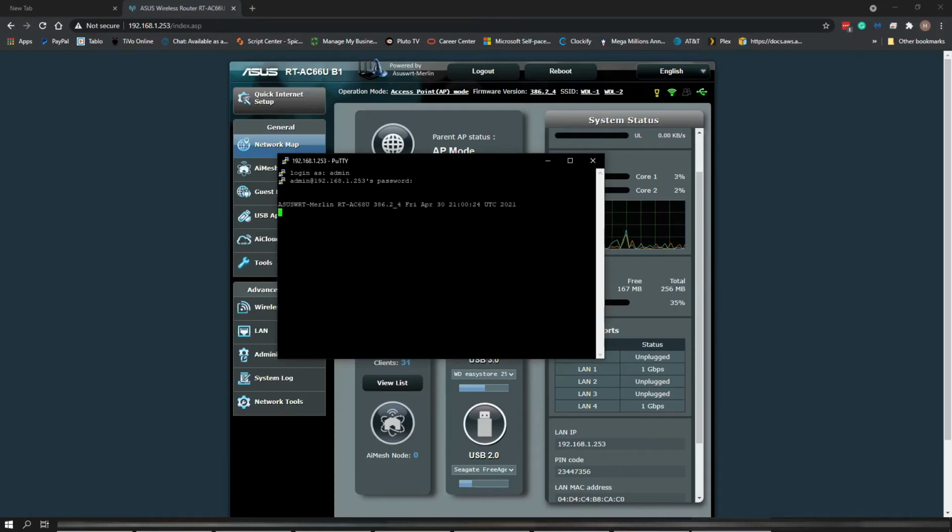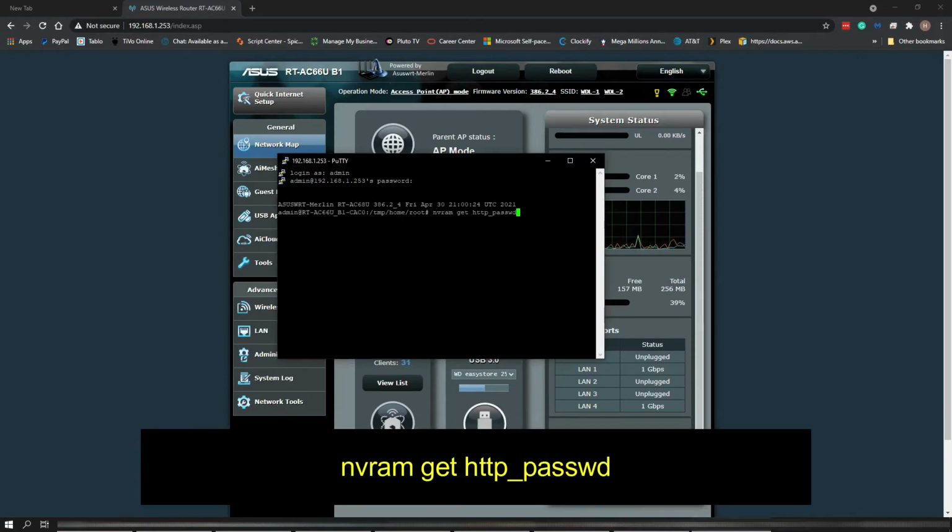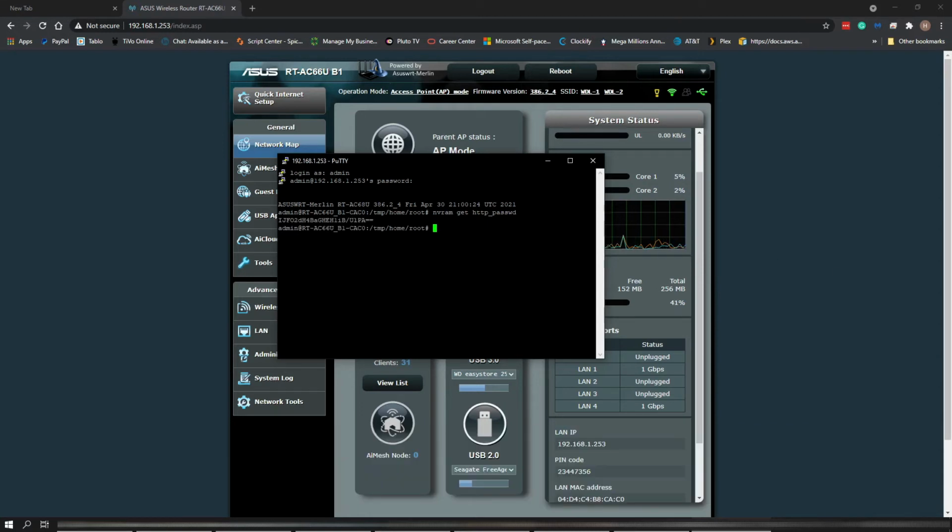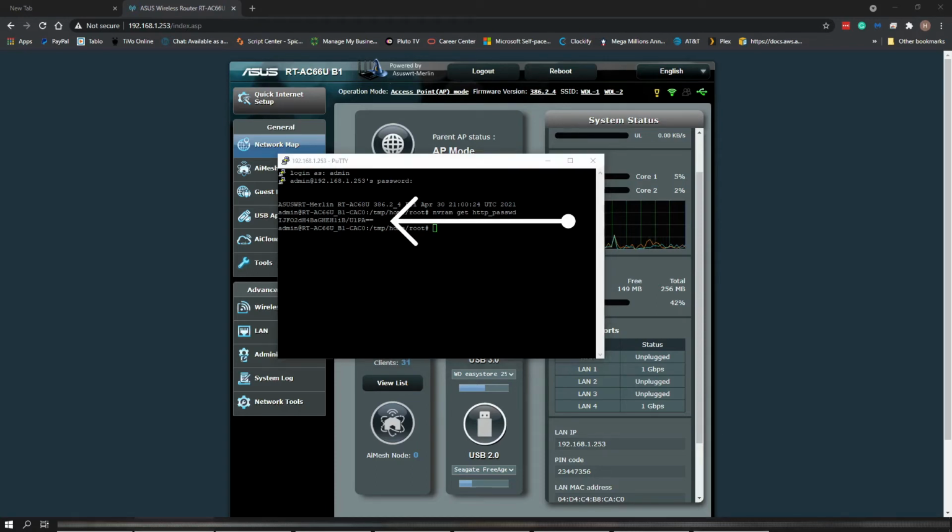Now let's enter the following command to see what the HTTP password, my login password, looks like. Now this doesn't tell us a lot. The only thing it tells me is that it is encrypted.